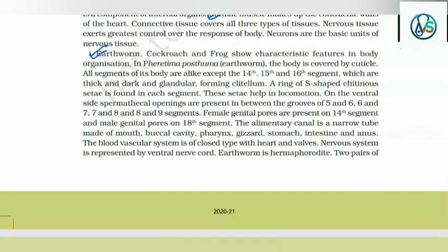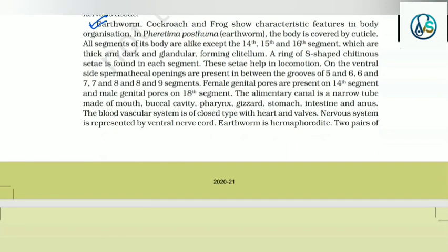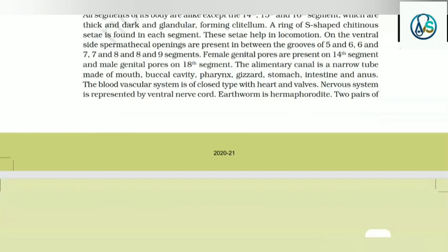Earthworm, cockroach and frog show characteristic features in body organization. In Pheretima posthuma, the body is covered by cuticle. All segments of its body are alike except the 14th, 15th and 16th segments, which are thick, dark and glandular, forming the clitellum. A ring of S-shaped chitinous setae is found in each segment. These setae help in locomotion. On the ventral side, spermathecal openings are present in between the grooves of the 5th and 6th, 6th and 7th, 7th and 8th, and 8th and 9th segments. Female genital pore is present in the 14th segment and male genital pores on the 18th segment.